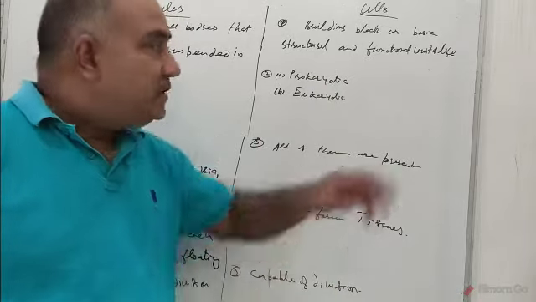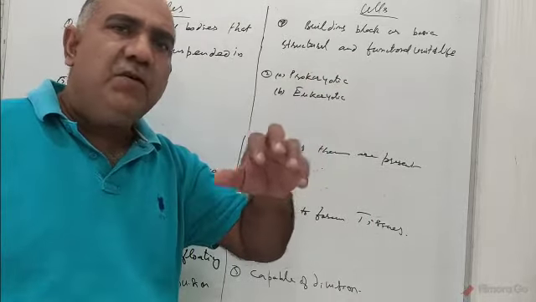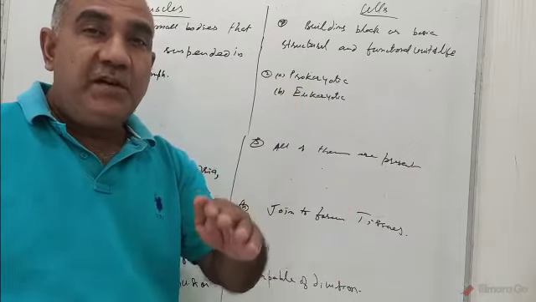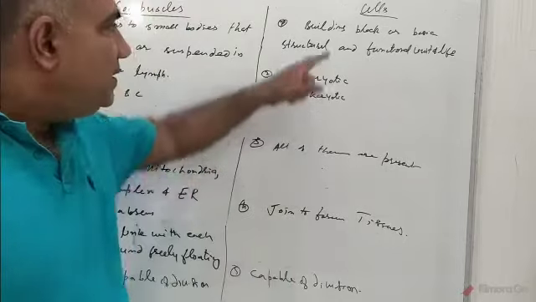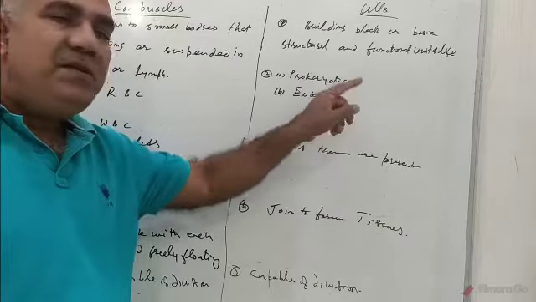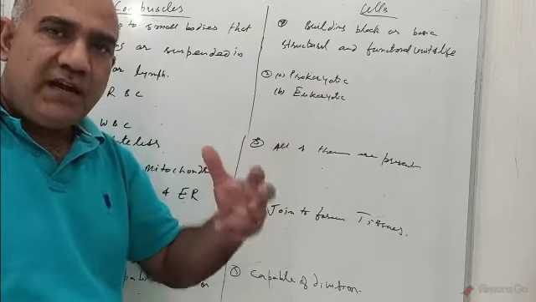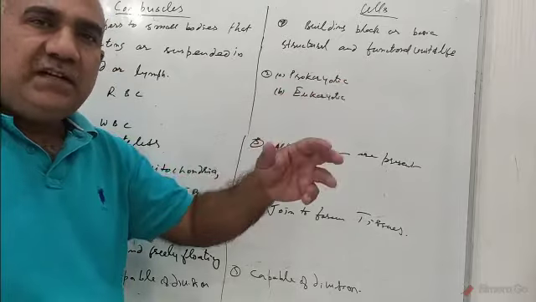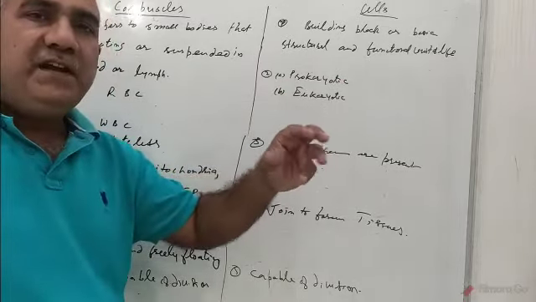unit of life. And cells are called the basic structural unit because the body of every organism is made up of cells, and they are called the functional unit because every biochemical process that takes place inside our body takes place inside the cell. Then these cells are of two types, prokaryotic and eukaryotic. See, prokaryotic cells are those cells which do not have membrane bound cell organelles and a well defined nucleus, whereas a eukaryotic cell is the one that has membrane bound cell organelles, and it also has a very well defined